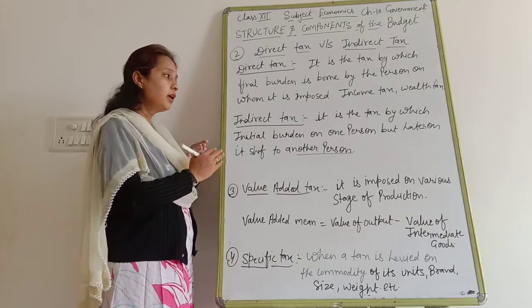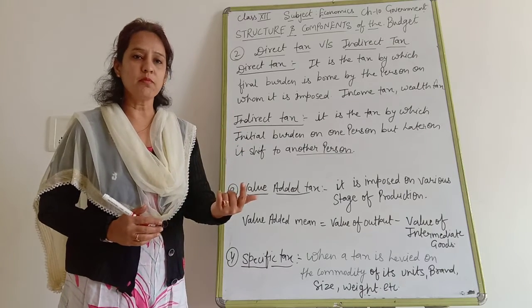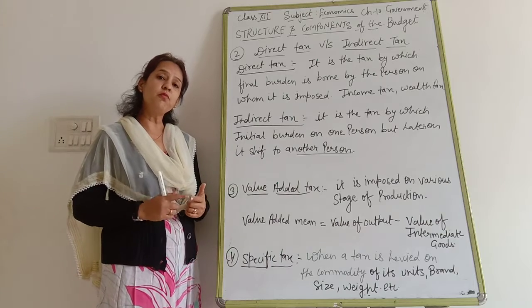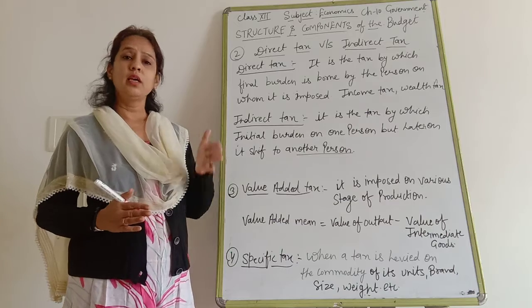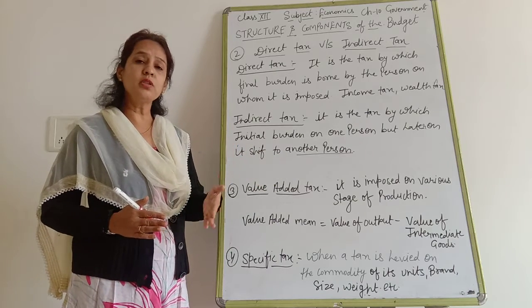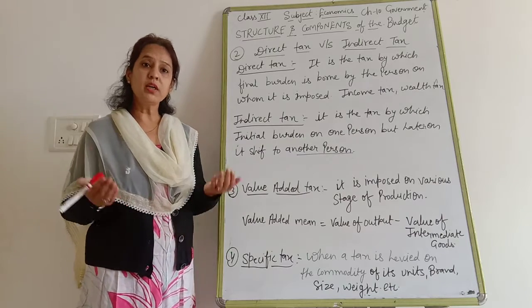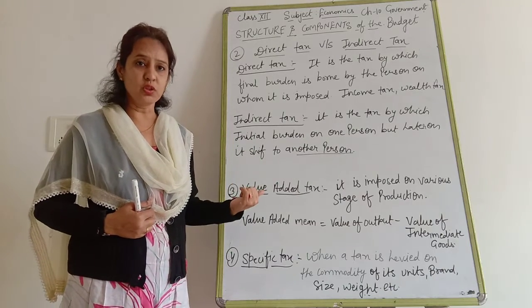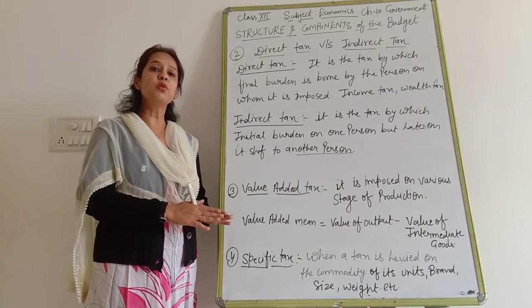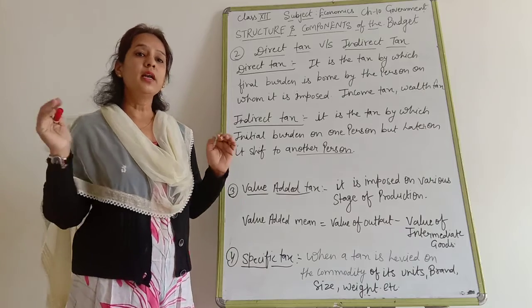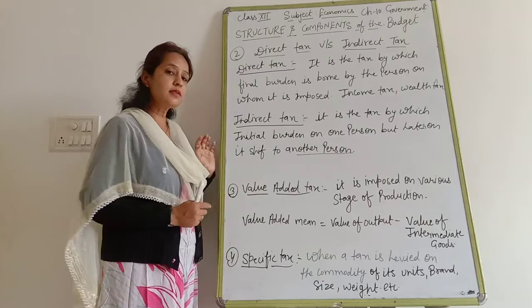Same here, indirect taxes, what happens, it can be shifted to someone else. It means it shifts from one person to another person. Just like GST. All of you know that GST is an indirect tax. How is GST an indirect tax? Although it is collected from the customer by the producer, and the producer after collecting all the taxes is going to pay this tax. That kind of tax is known as an indirect tax. Clear?